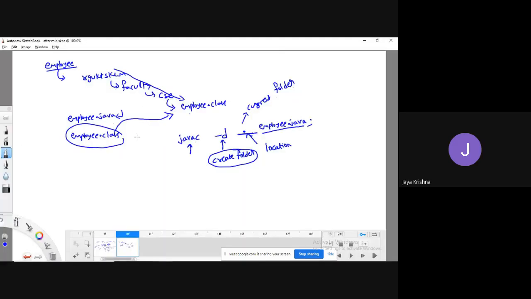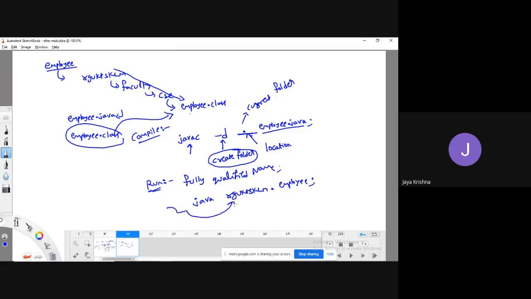So this is the procedure to compile. To run, we have to use the fully qualified name. That is java space rgukt sklm dot employee. What is the meaning of this? In the current directory, the rgukt sklm folder contains the employee class file. That's it, that is what it is going to load.